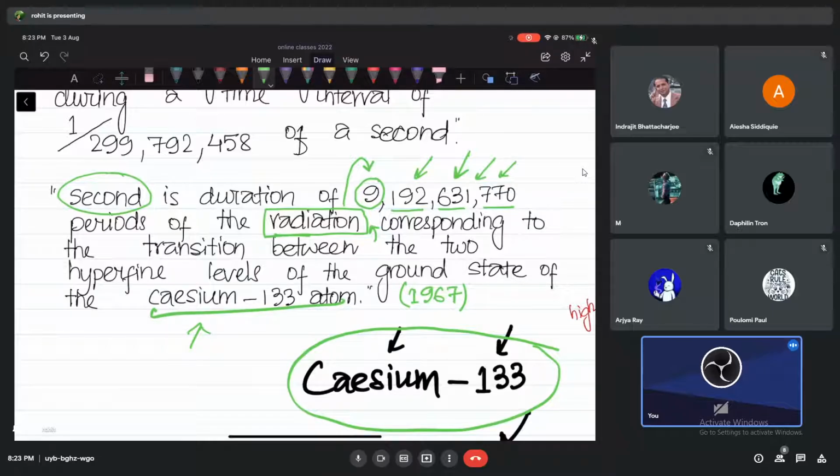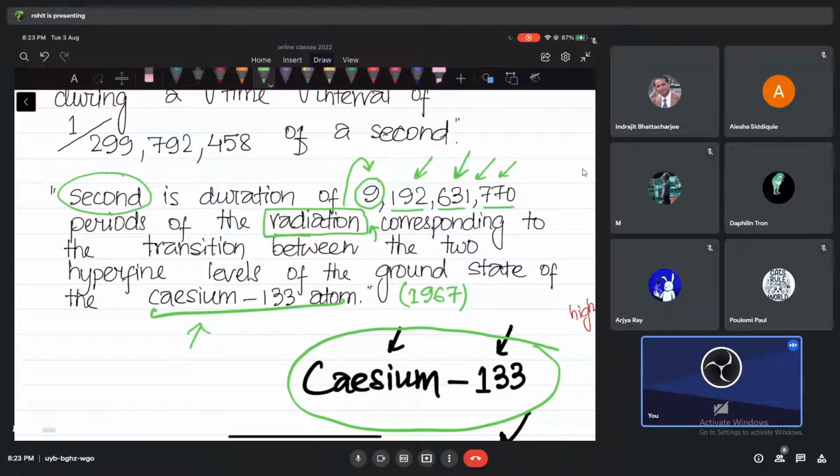Can you visualize? Do you think it's happening slow or very fast, guys? Very fast. So many times the radiations are coming out, and that duration, with so many radiations coming out, is what we are going to call 1 second.